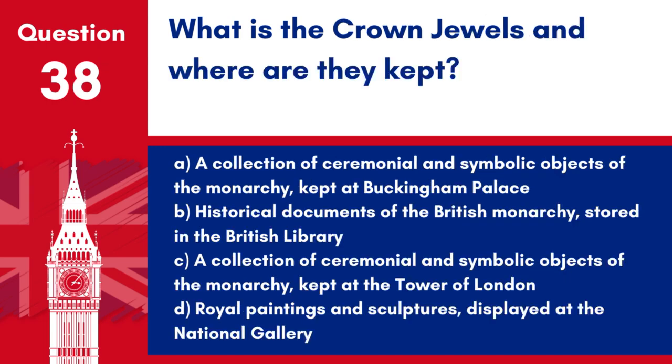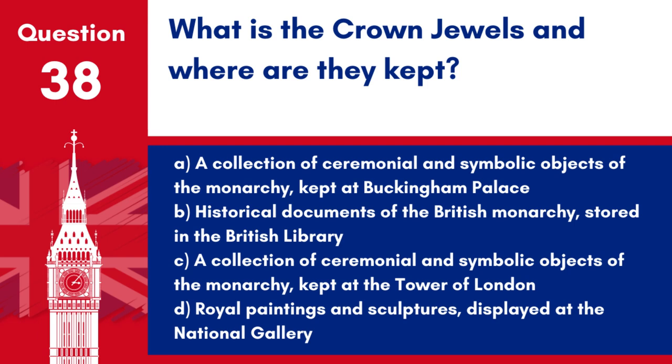Question 38. What is the crown jewels and where are they kept? A. A collection of ceremonial and symbolic objects of the monarchy kept at Buckingham Palace. B. Historical documents of the British monarchy stored in the British Library. C. A collection of ceremonial and symbolic objects of the monarchy kept at the Tower of London. D. Royal paintings and sculptures displayed at the National Gallery.